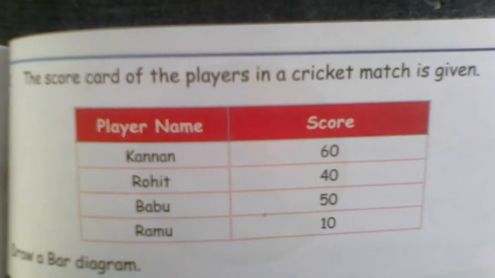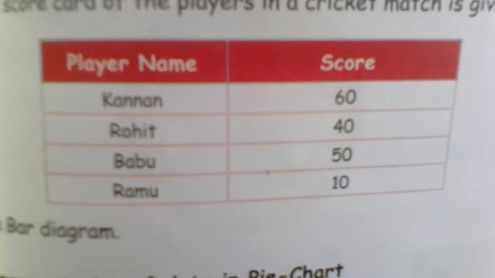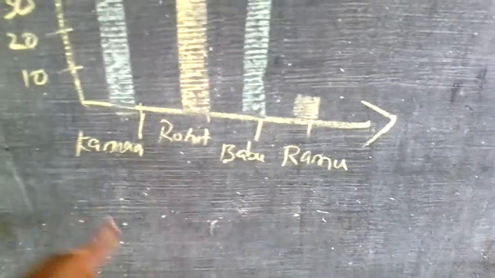This here it is written already. I will solve this. The scorecard of players in a cricket match is given. Player names are Kannan, Rohit, Babu, Ramu. Scores are 60, 40, 50, 10. See, draw a bar graph. Here I have drawn it. I have put a line here. Here I have taken the score, and here I have taken the names of the people: Kannan, Rohit, Babu, Ramu. I have drawn a bar.